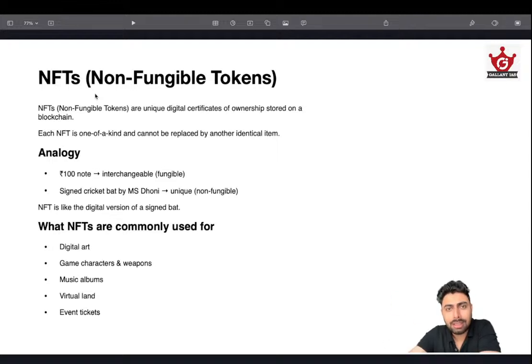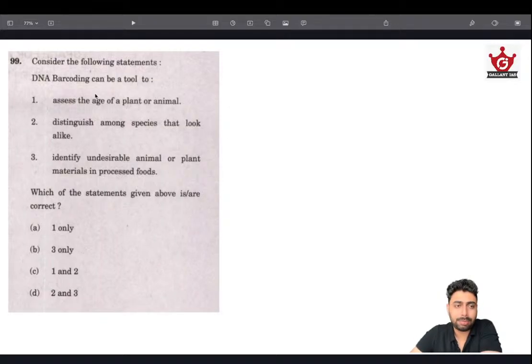And over years, the value can skyrocket, and we can actually make a profit out of it. So this is also worth looking into. DNA barcoding. This is slightly difficult, but it's very doable with logic. If you haven't heard about DNA barcoding, this is something people might have come across, but I didn't know that. I solved this question based entirely on logic.